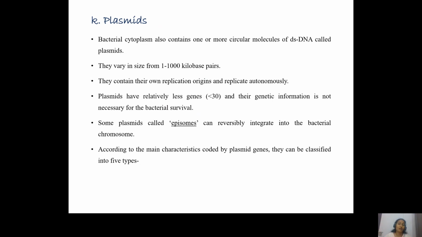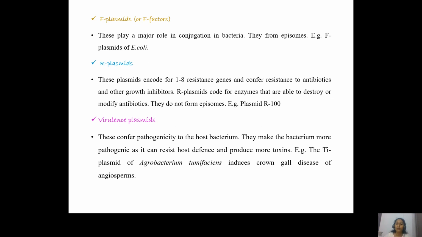Now, based upon the functions given by the plasmids to the bacterial cell, we can categorize them into 5 broad groups. The first one are the F plasmids or F factors. These F factors play a major role in conjugation. They form the pili or the sex pili, which are important for connection between the F plus bacterial cell and the F minus bacterial cell. These F plasmids are also episomes, that is, they can integrate themselves into the bacterial DNA and multiply with the bacterial DNA, and whenever there is a need, they can also simply come out and multiply on their own. So the F plasmids of E. coli are a very good example of this.